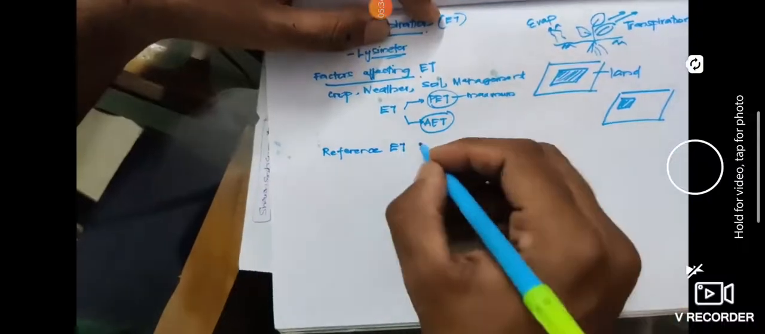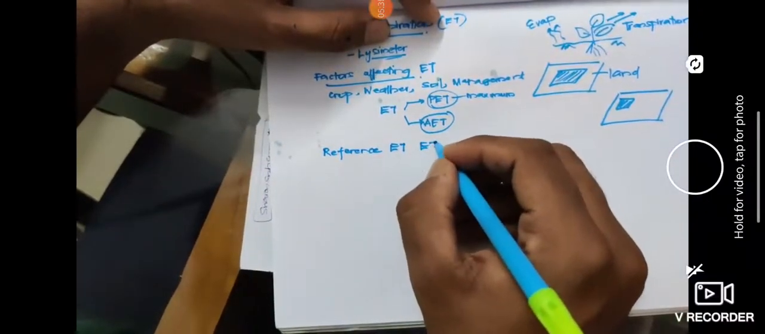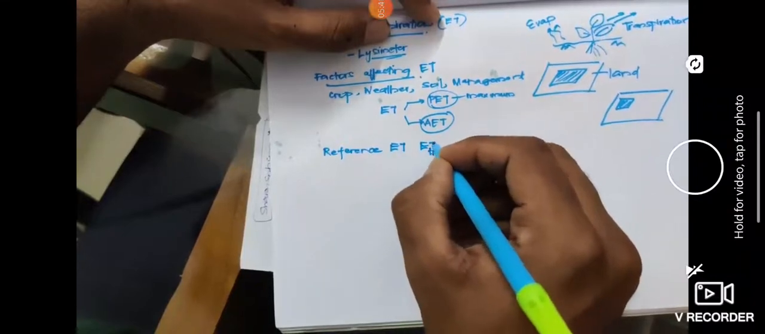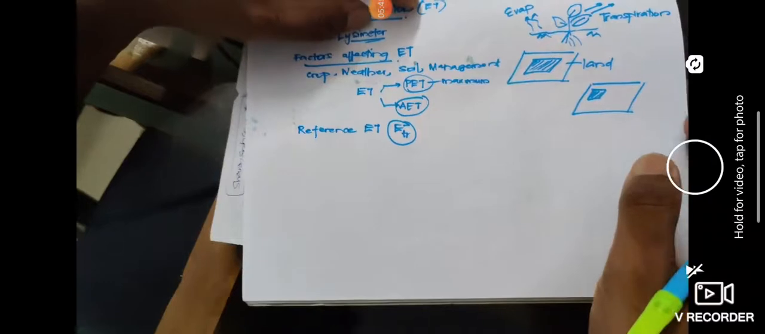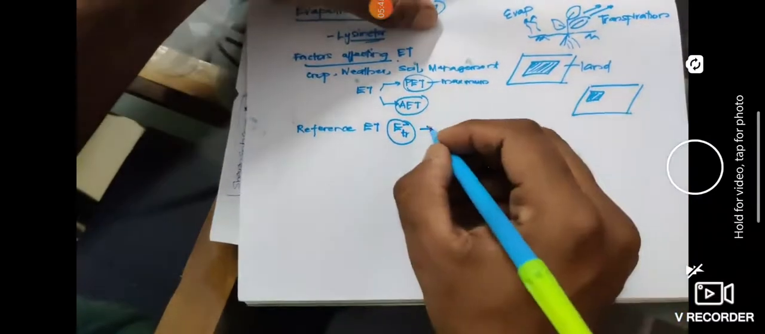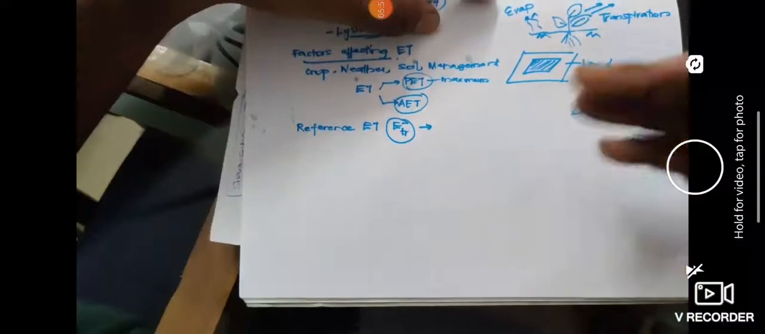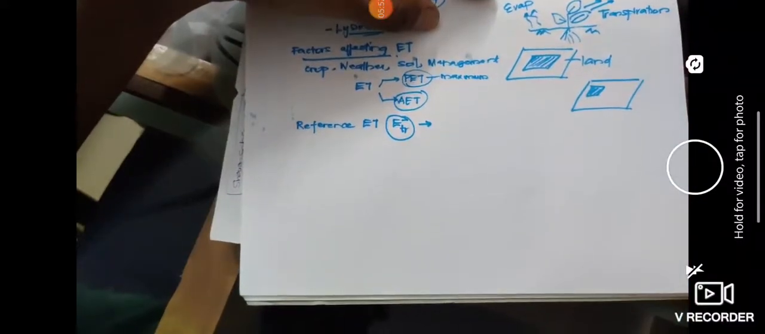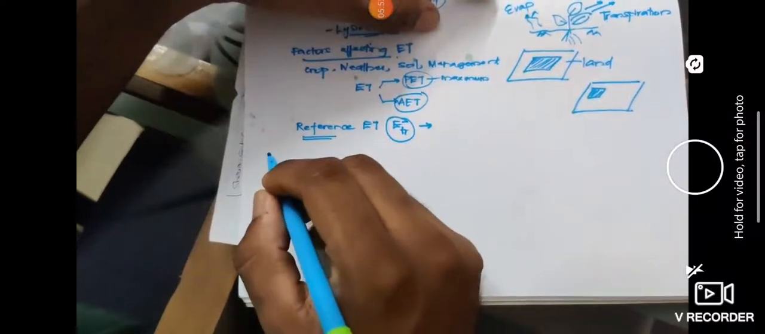Reference evapotranspiration is represented by ETR, E suffix TR. So that is your reference evapotranspiration. The reference evapotranspiration at particular climatic conditions varies according to the climate. And as the name suggests, there is a reference. What is the reference here?